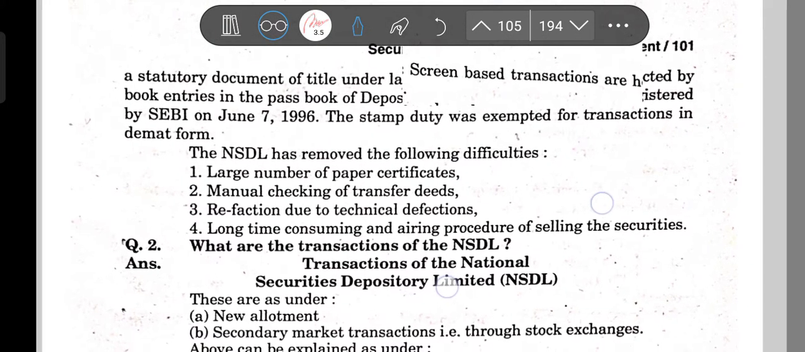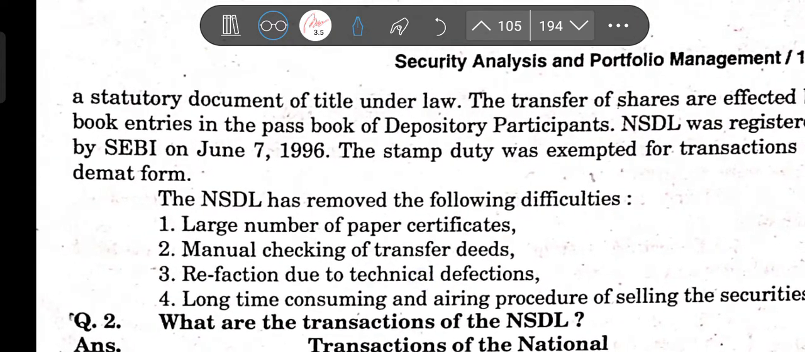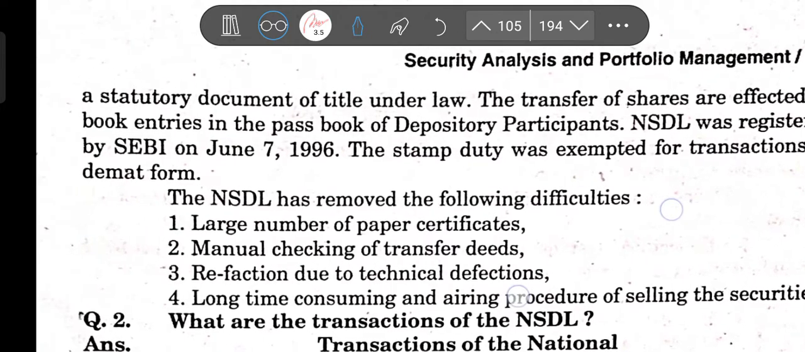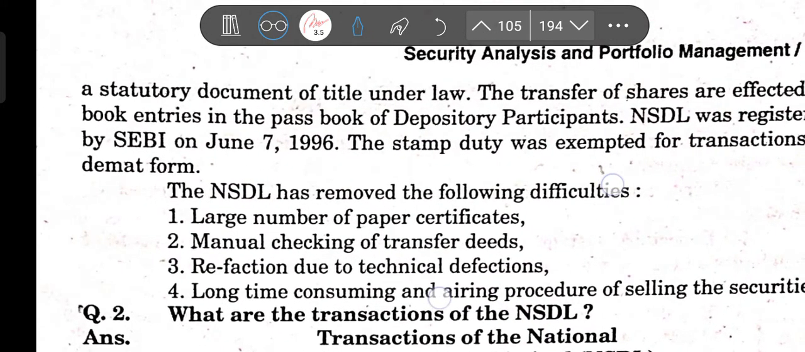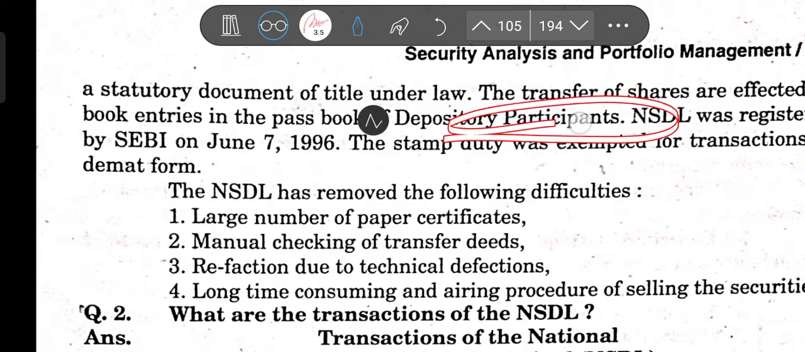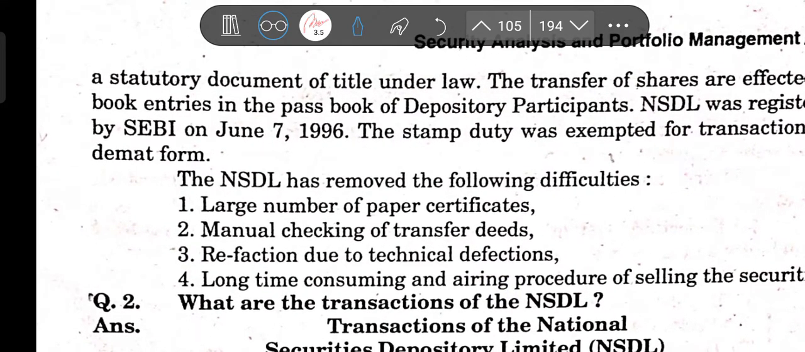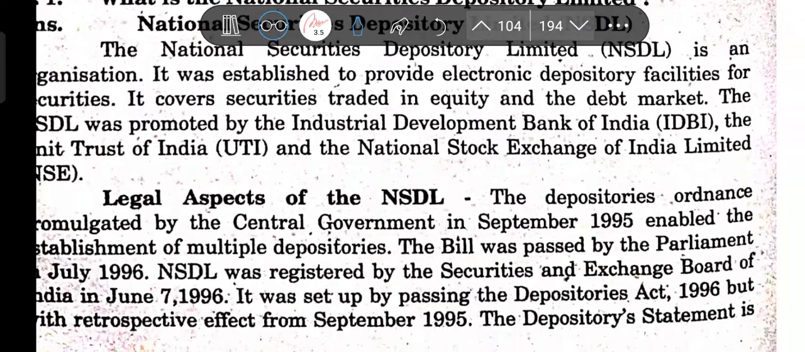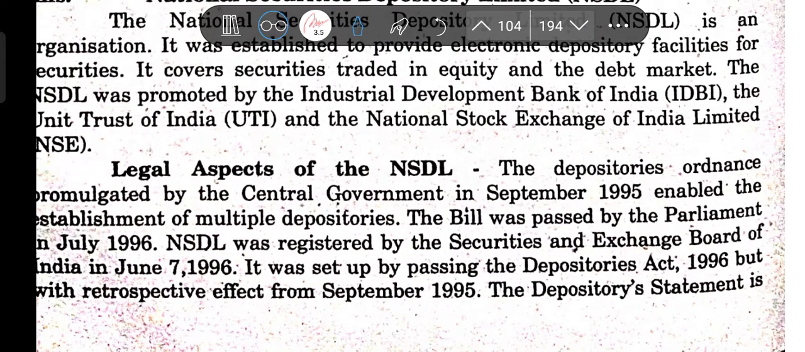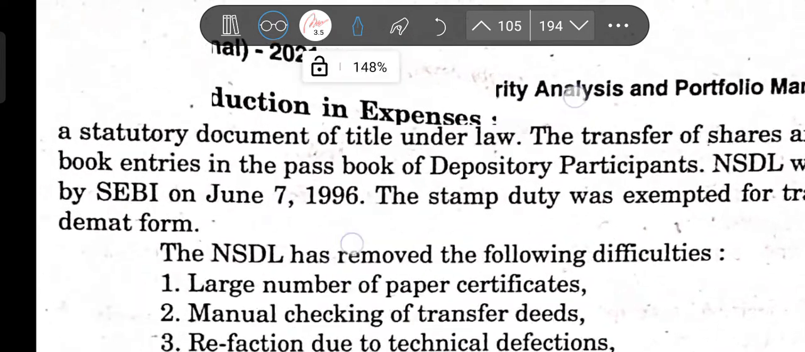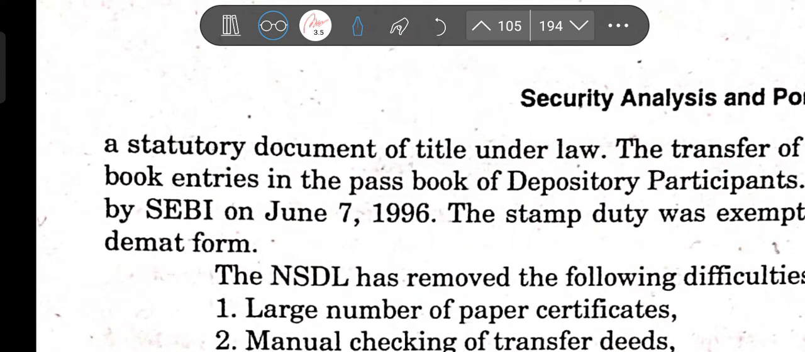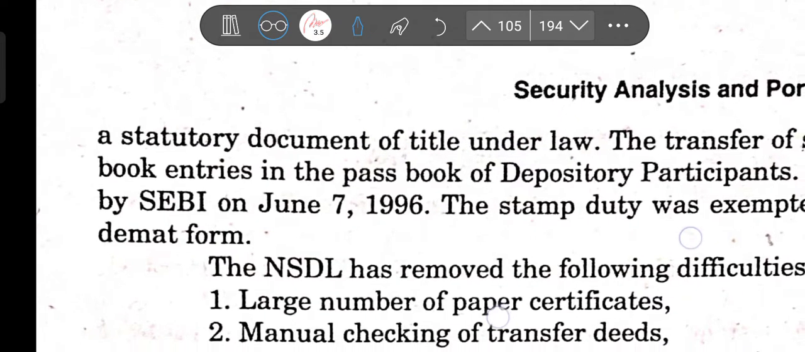Okay, now let's go further. The depository certificate is a statutory document of title under law. The transfer of shares is effected by book entries in the passbook of the depository, NSDL. NSDL was registered by SEBI in June. Do remember this. So that is the depository certificate.